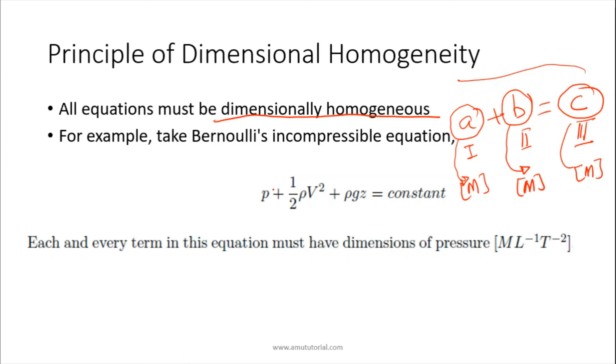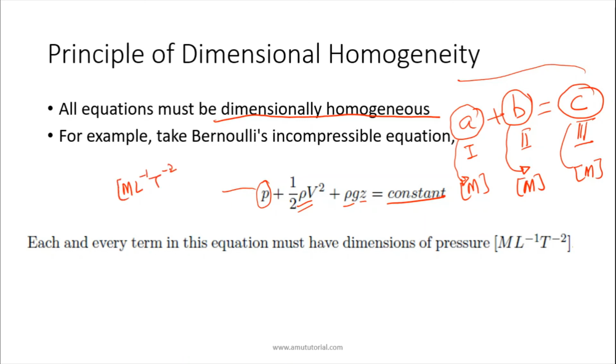Suppose another example, say the Bernoulli equation: this is pressure P, this is half rho V square, and this is rho times g times z, equal to constant. So each and every term here should have the same dimensions. What should those dimensions be? The dimension of pressure is M L minus 1 T minus 2.